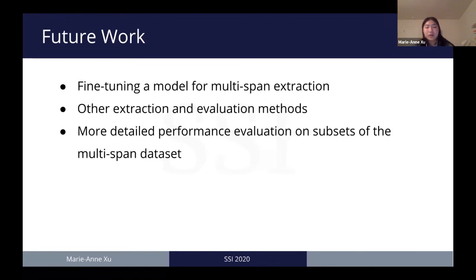Potential future work includes fine-tuning a model specifically for multi-span extraction and implementing a more robust extraction method rather than our naive, greedy approach. In addition, more work could be done using more standard evaluation methods. Another prospective project includes studying performance on subsets of the new multi-span dataset, such as the what, who, where, which question subgroups. And we hope that future researchers will use the new multi-span dataset created in this project and use our evaluations to discover the current limitations of question answering models and determine how to improve them.